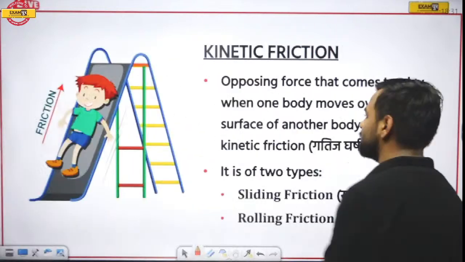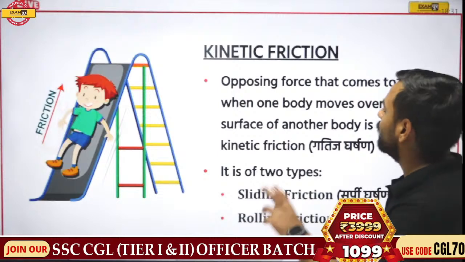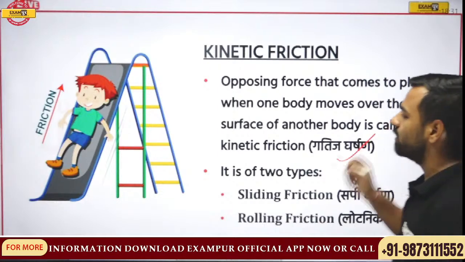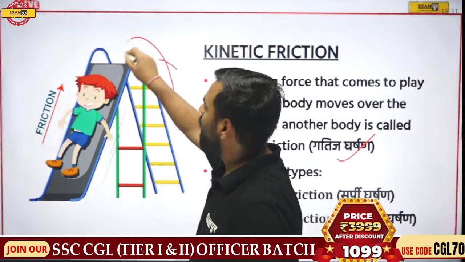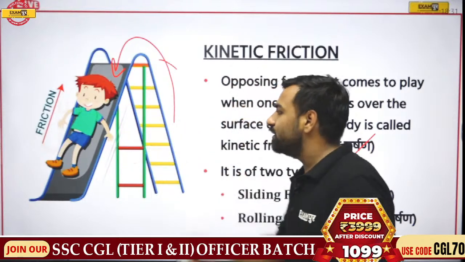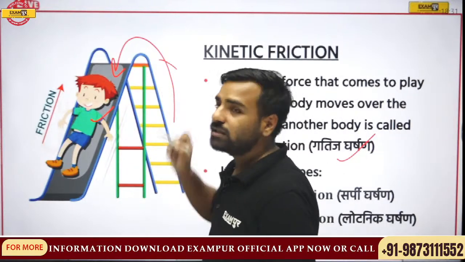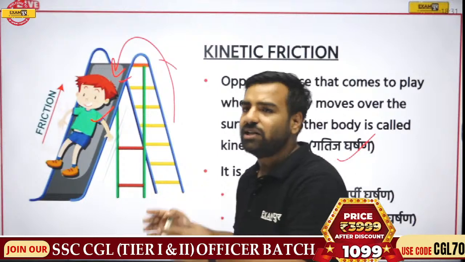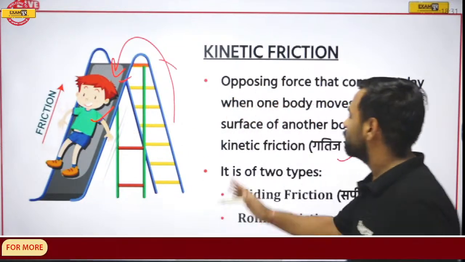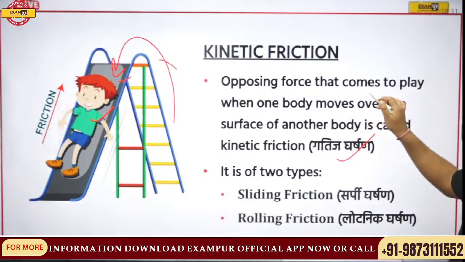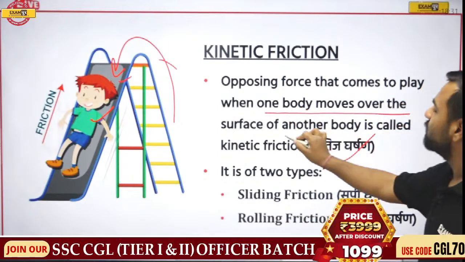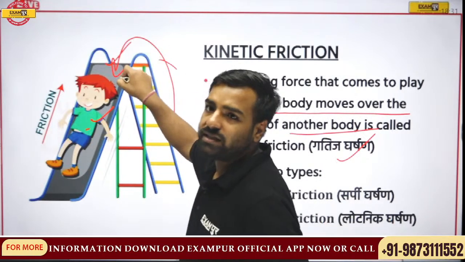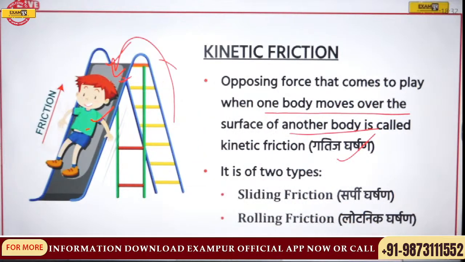But if I talk about this kid playing over here on this swing, the opposing force that comes into play when one body moves over the surface of another is known as kinetic friction. Just have a look. There's a boy who came from here and he's sliding. Since he's sliding, this means there's an object on another one, and one of the objects is actually moving, correct? So this is the same thing that is given here: the opposing force that comes into play when one body is moving over the surface of another body. So we are talking about one body, this boy, moving on the surface of another body, this swing. So we'll say that this is kinetic friction, which is of two types.